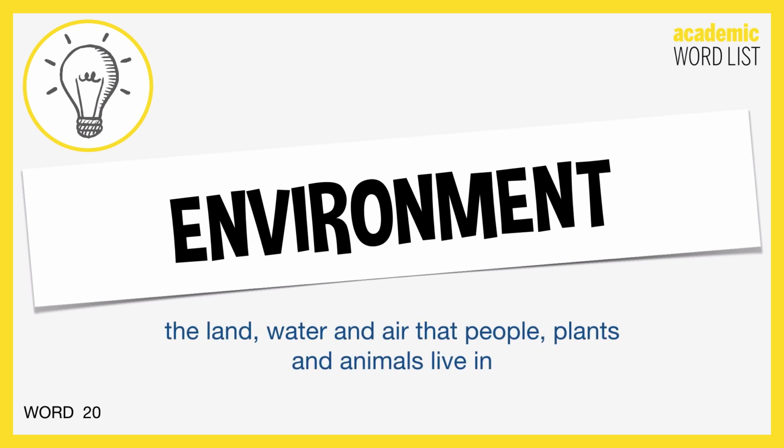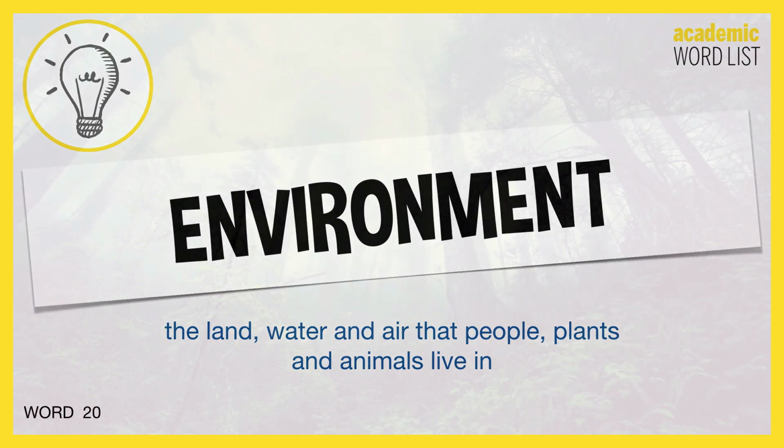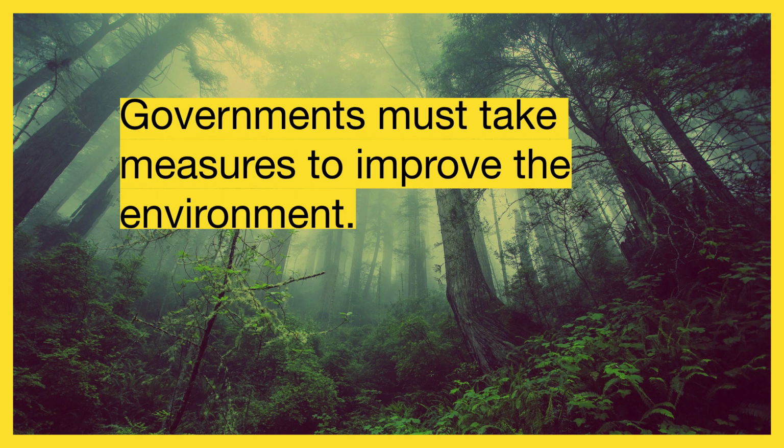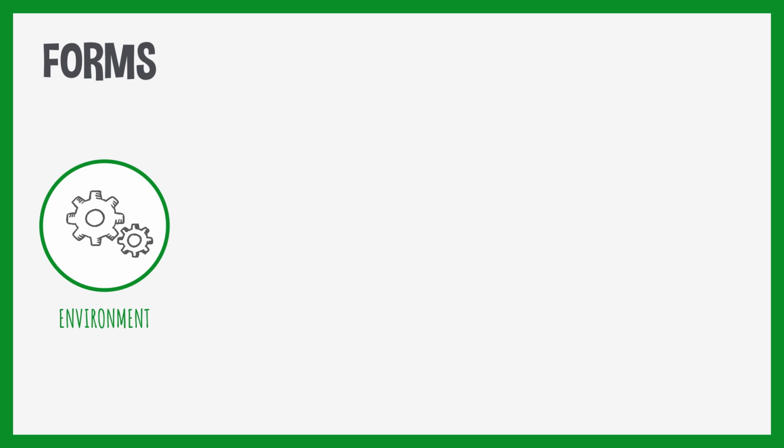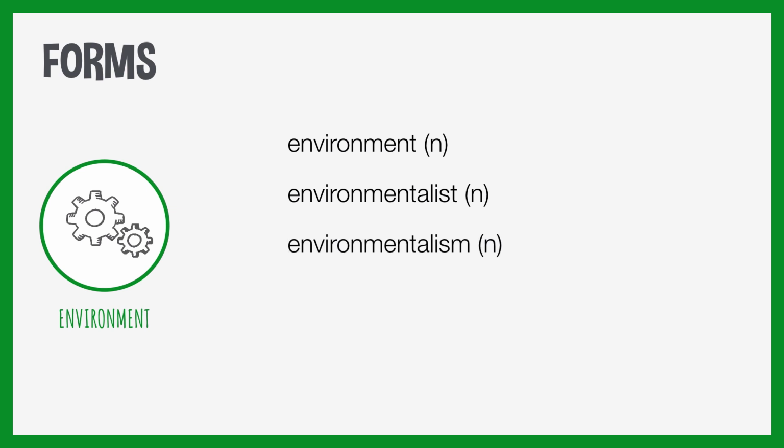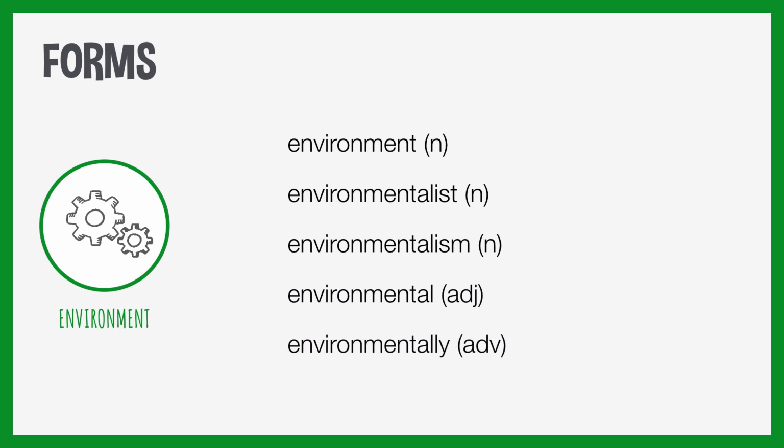Environment. So this is to do with the land, the water, and the air that people, plants, and animals live in. For example, governments must take measures to improve the environment. Some forms for the word. Well, environment is the noun. Environmentalist is a noun. That's somebody who maybe campaigns on environmental issues, an environmentalist. Environmentalism is the movement that promotes the looking after the protection of the environment. Environmental is an adjective, and environmentally is an adverb.